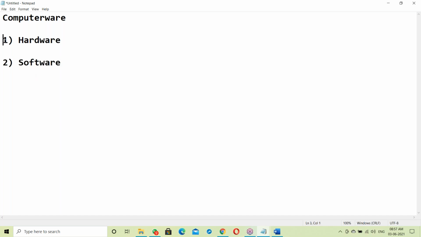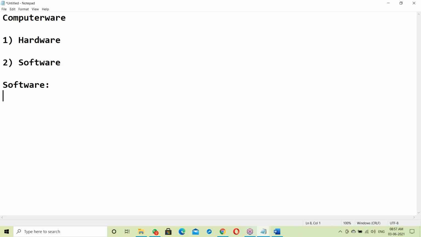So what is hardware? Hardware means the physical components of a computer, like keyboard, mouse, monitor, hard disk. We can touch those hardware components. But this is not our area. We are software engineers, so let us start with software.